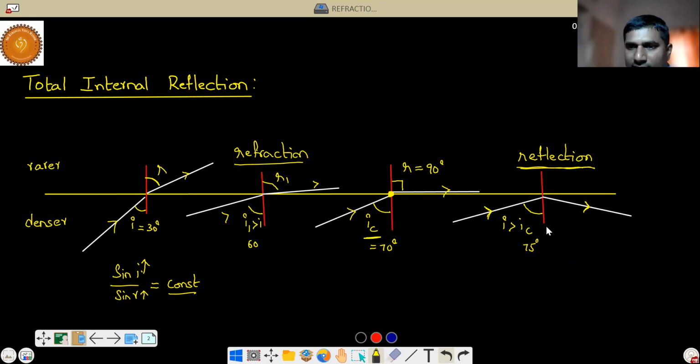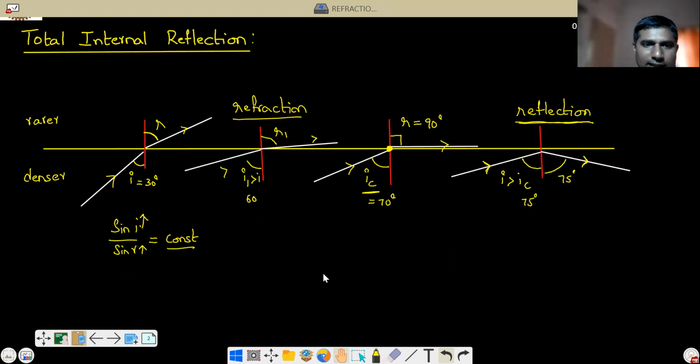So here, if this angle is 75, we should apply the law of reflection. According to the law of reflection, this angle also must be 75. Why? Because it is reflection. Whereas here it is refraction, less than this one. Up to here also refraction, because there is a refracted ray. Therefore, this angle is called the critical angle.